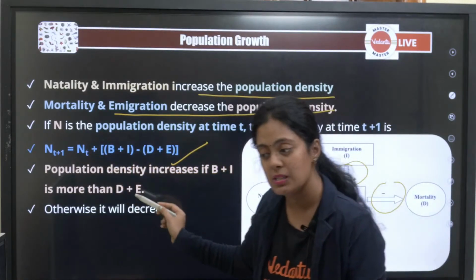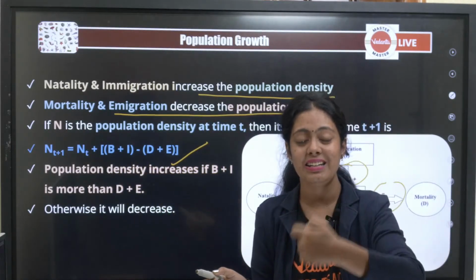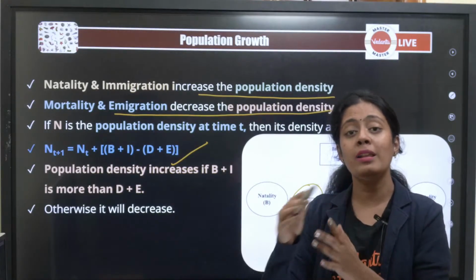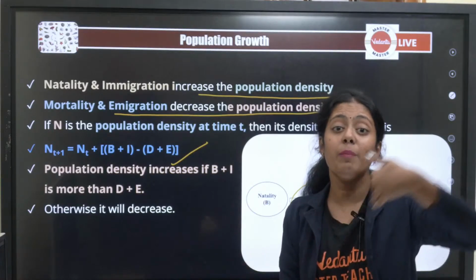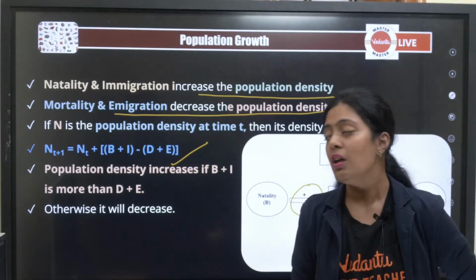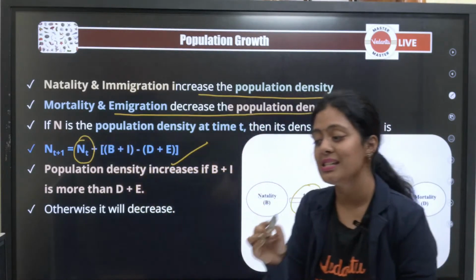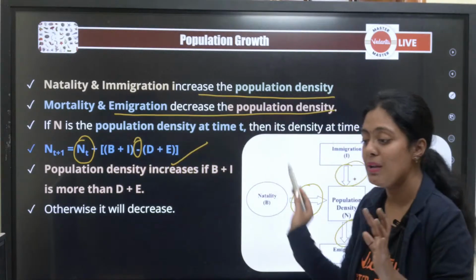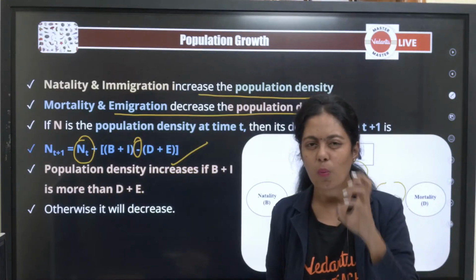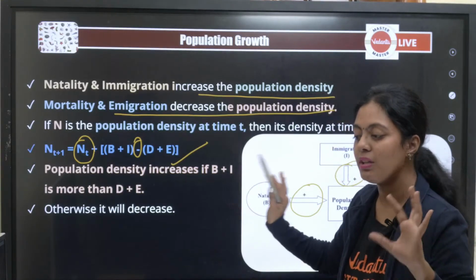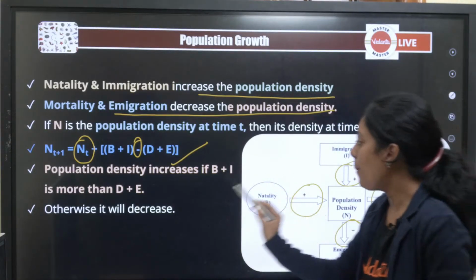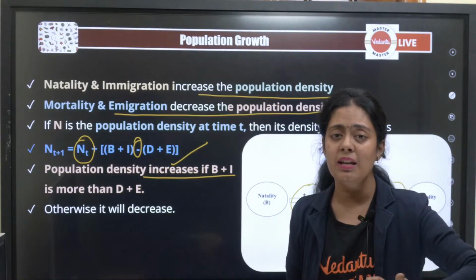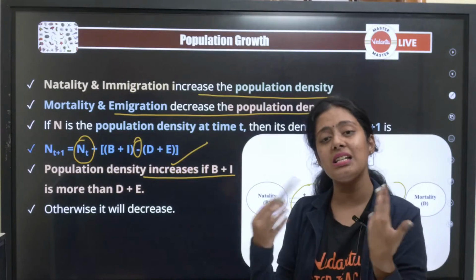What is Nt plus 1? It is the population density at time t plus 1. Say, for example, after one year, or the population density at this point from the time you started 1 year back. Here this is Nt, the population density at time t. It is given by B plus I minus D plus E. A little bit of maths, not too much maths needed, if you know a little maths you can do this easily. Population density increases. Obviously if the number of births and immigrants are more, my population density will increase.